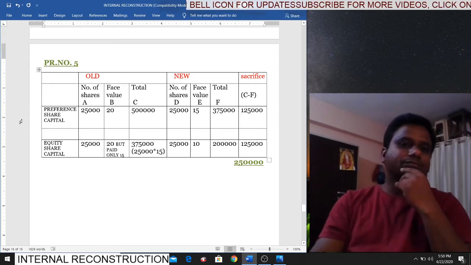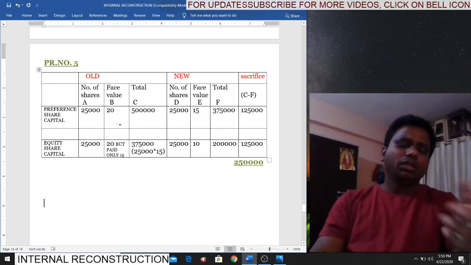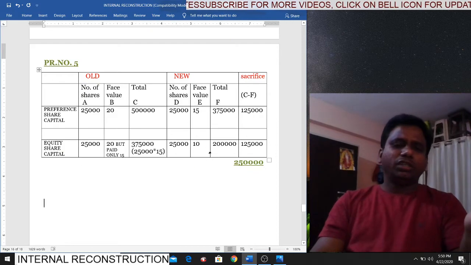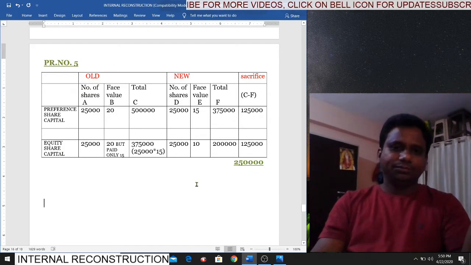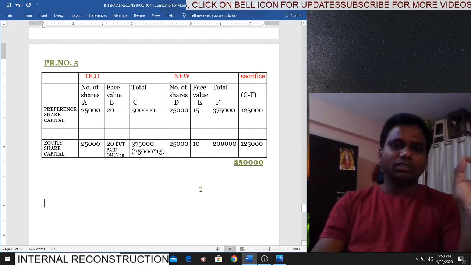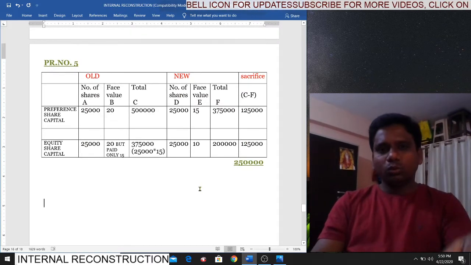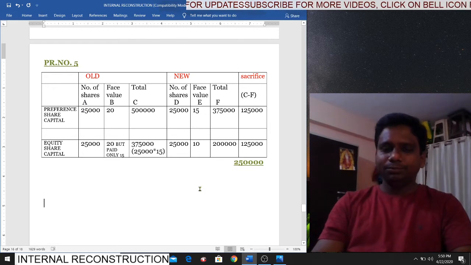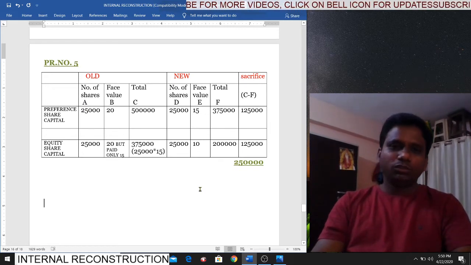Yes. Problem number 5. If you want, you can draw this table, and by utilizing this table you can write it. I have the answer, but I don't want to disclose it now. So I will check who does this problem number 5 and posts it into the group.